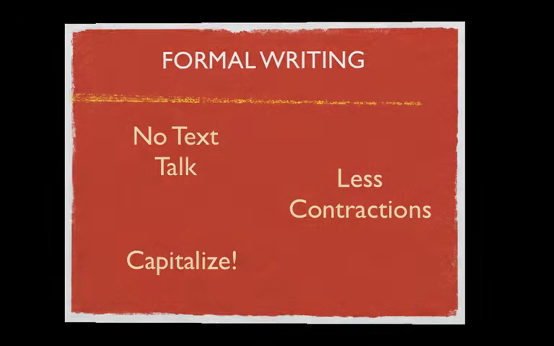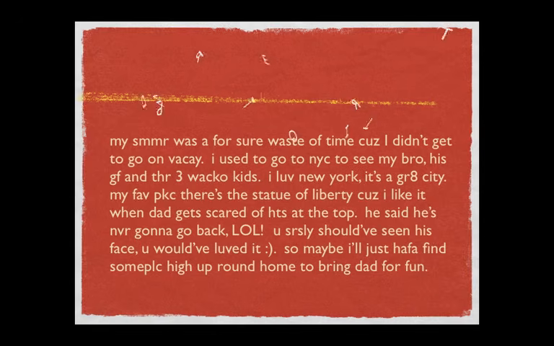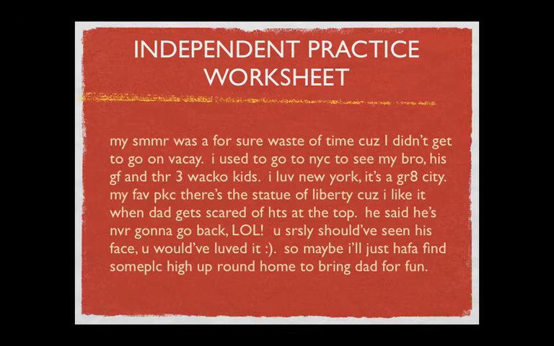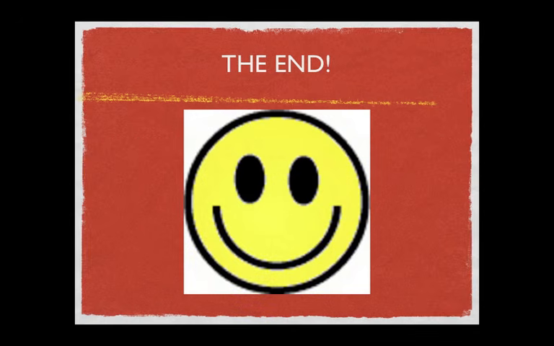To wrap up our lesson today, let's practice independently. You have each been given a worksheet. This paragraph on your worksheet is an extreme example of informal writing for you to translate. Focus on the use of contractions, capitalization, and text ease, but think about the other elements of this paragraph that are informal. Get creative and make this paragraph as formal as possible. Hopefully you all know a lot more about formal versus informal writing.